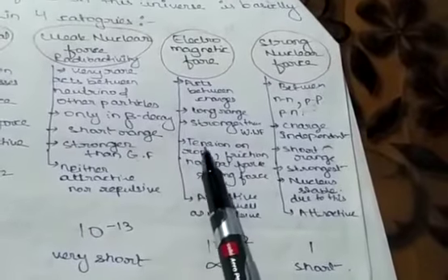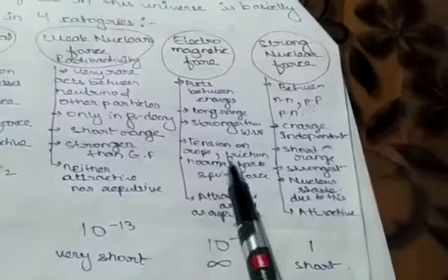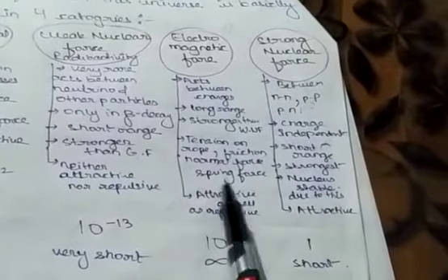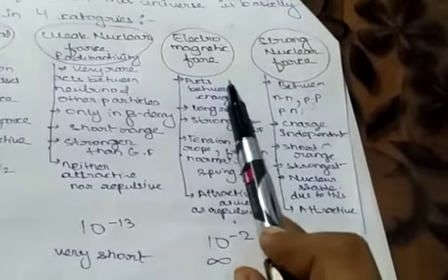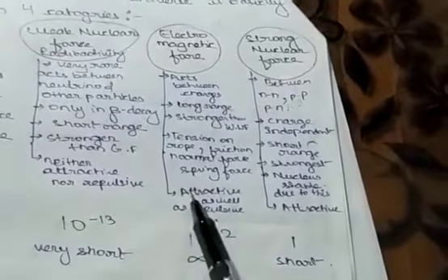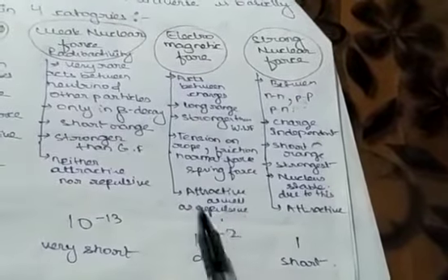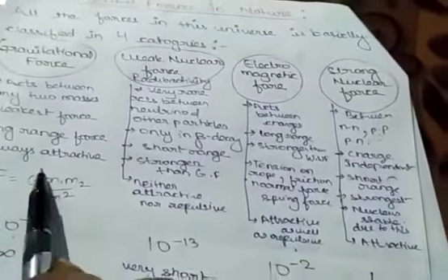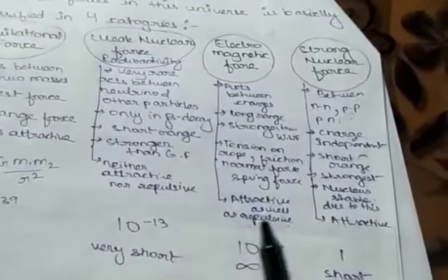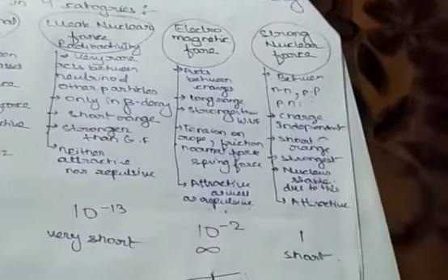All the forces that we see, like tension of a rope, friction, normal force, spring force, all come under electromagnetic force. And this is attractive as well as repulsive, both are there. Gravitational force was only attractive, weak nuclear force is neither attractive nor repulsive, and this is both attractive as well as repulsive.